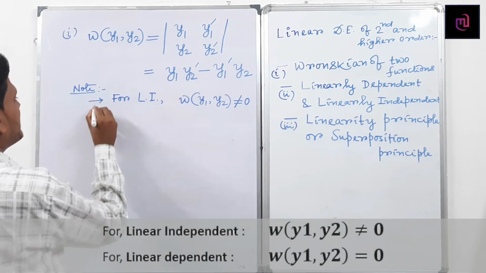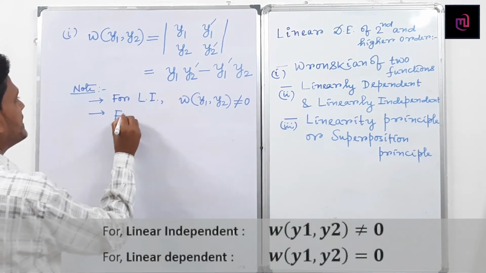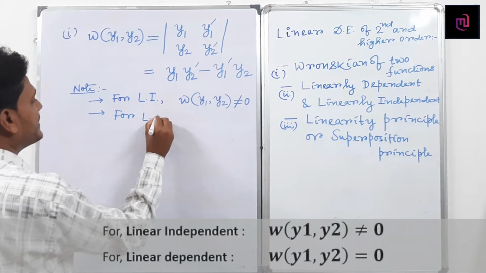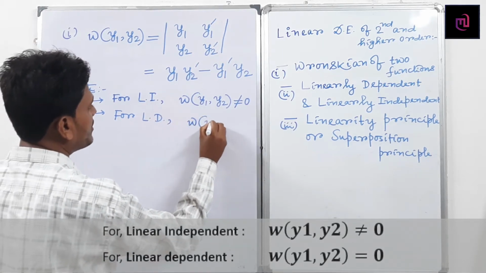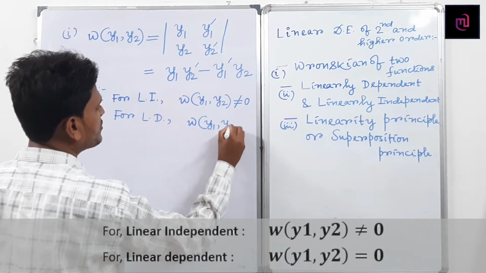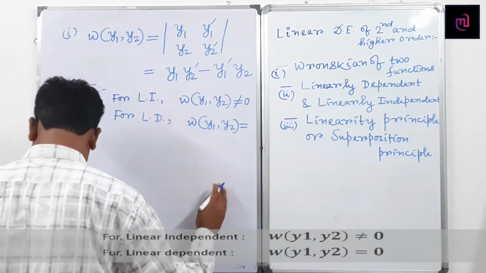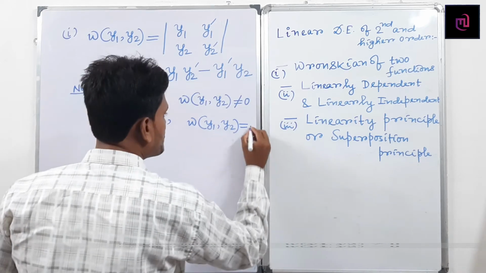In the second case, they are linearly dependent if the Wronskian of y1, y2 equals 0.